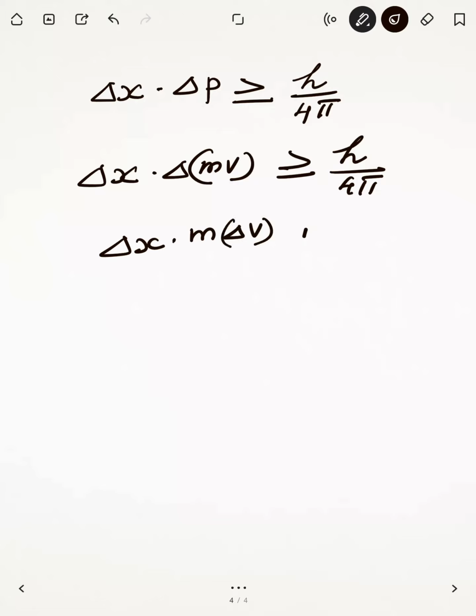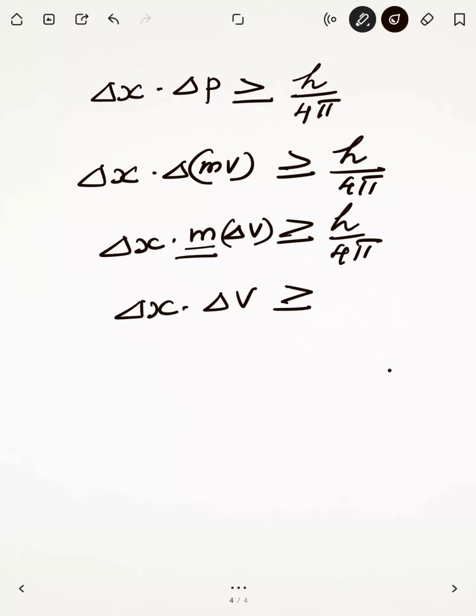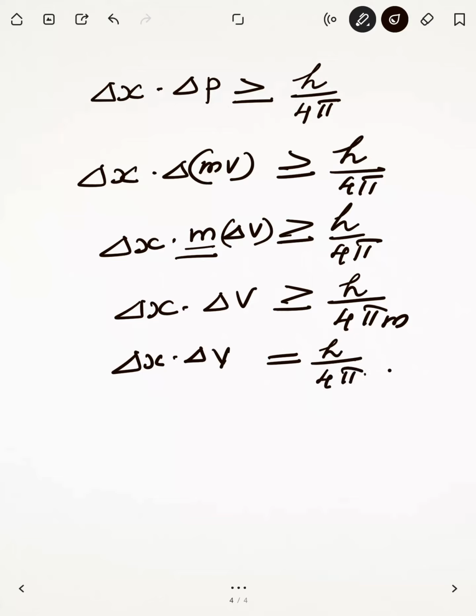Here this mass m is constant for this electron, which is greater than or equal to h upon 4 pi, or we can write delta x into delta v greater than or equal to h upon 4 pi m. For calculation we will be using the equal sign, that is delta x into delta v is equal to h upon 4 pi m, where h is the Planck's constant.